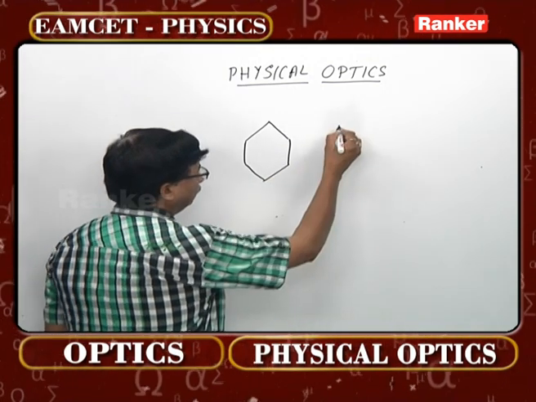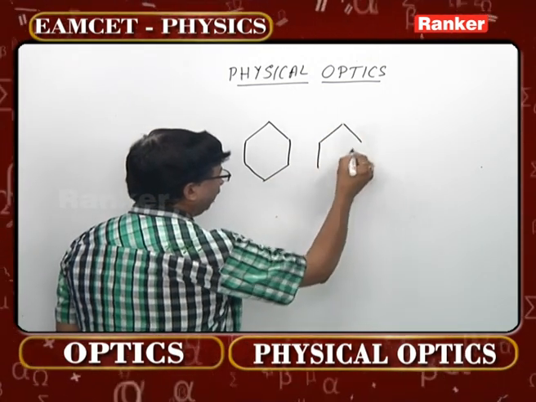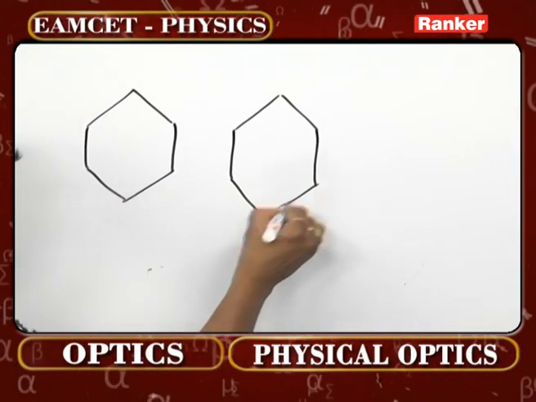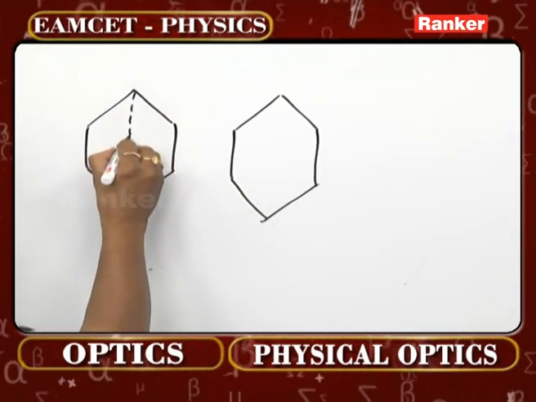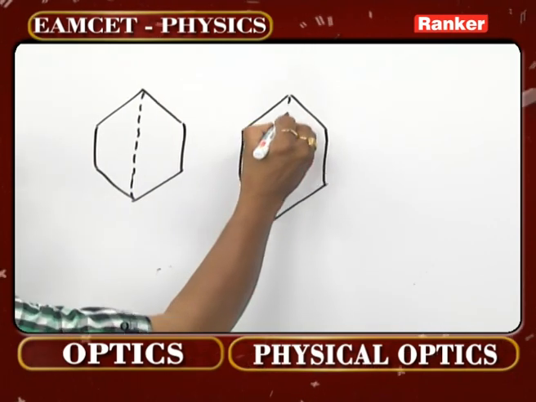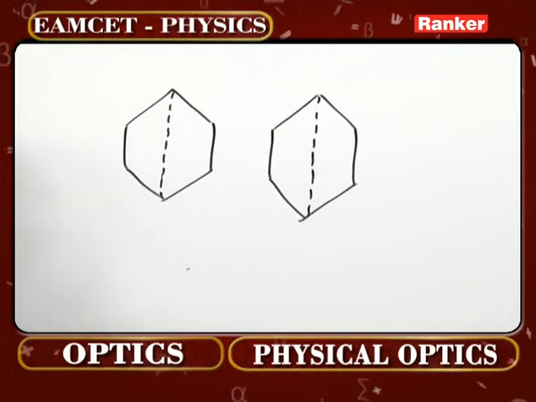Suppose this is a polarizer. The other one I am considering as analyzer. Both in fact have got the cut like this. This is one crystal, this is another crystal.